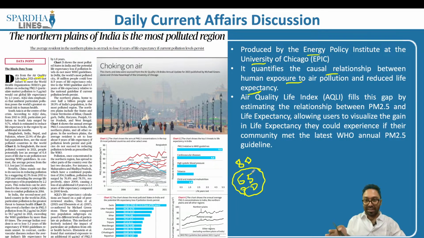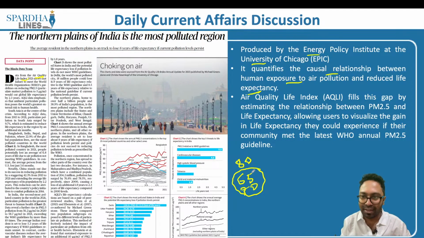So the life expectancy is reduced by about 5 years or 10 years or 15 years because of inhaling this air which is polluted in the country. This article goes on to say what this air quality index, that is the Air Quality Life Index, does is it brings into the public viewpoint that because of the excessive pollution in the society and the environment, we are inhaling toxic gas, and the resulting reduced life of the individual will be brought into the picture.